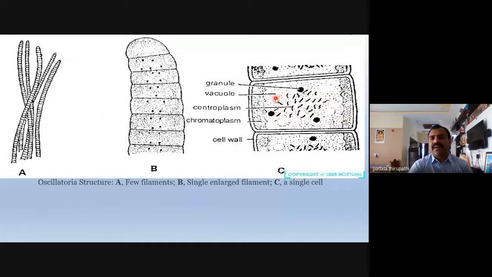The main function of the vacuoles is buoyancy, or free floating on the surface of the aquatic environment. This is the centroplasm part, and this area is the chromoplasm part.